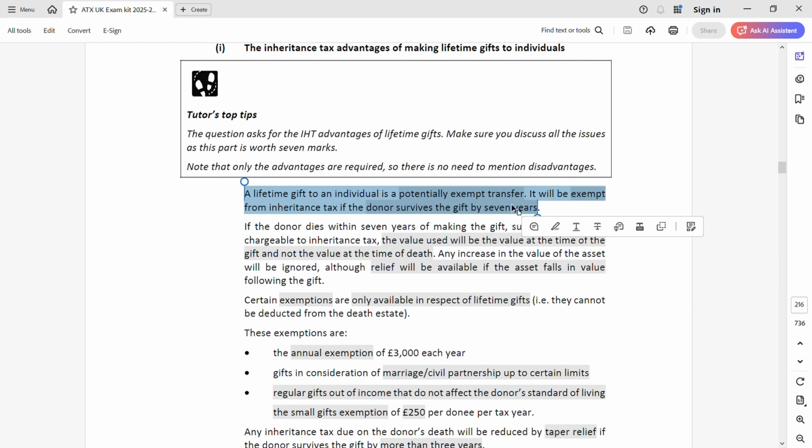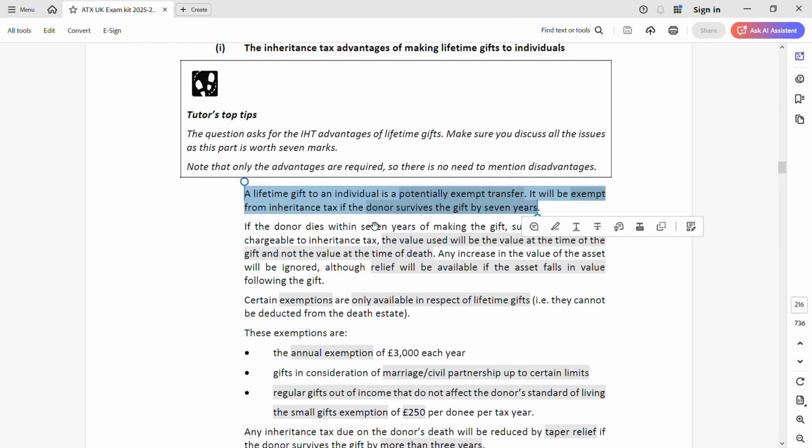But some reliefs or some exemptions are not very common, like small gift exemption or regular gift out of income or marriage allowance. These exemptions are not always tested, but in case you forgot, at least the basics you can write, like annual exemption, and if the donor survives, the taper relief.